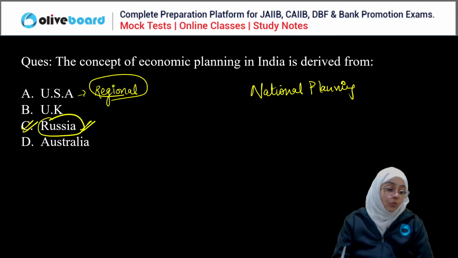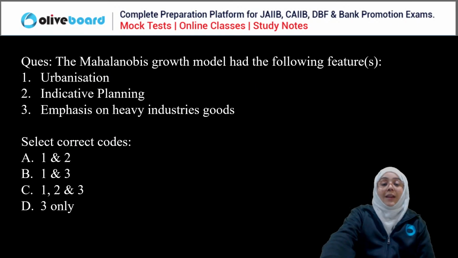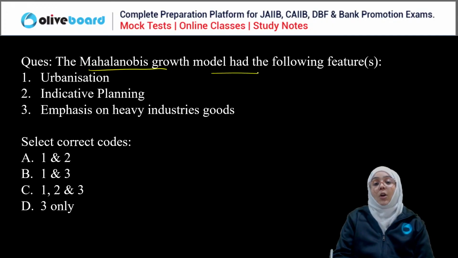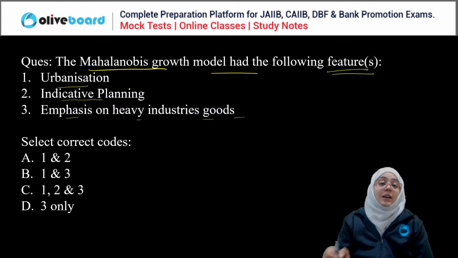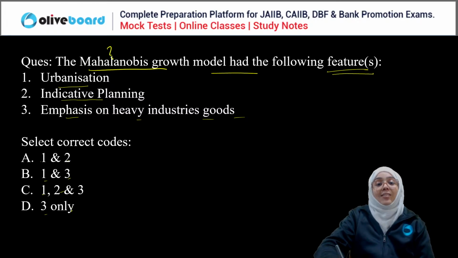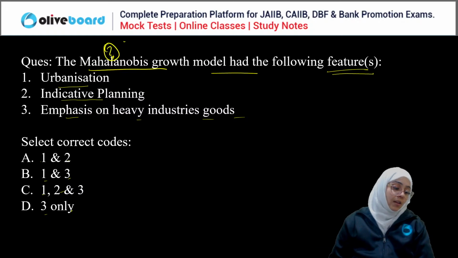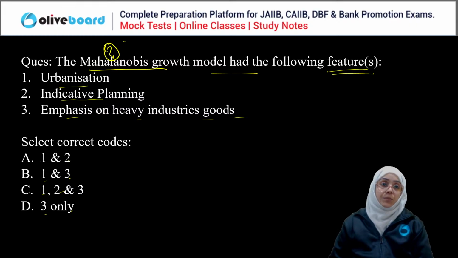Yes, Russia. Obviously, Russia is the correct answer. Next question. The Mahalanobis growth model has the following features: urbanization, indicative planning, emphasis on the heavy industries. So you have to select the correct code: 1 and 2, 1 and 3, 1, 2, 3, and 3. Mahalanobis model, which 5-year plan? Everyone, I have told you this. Please answer this question.